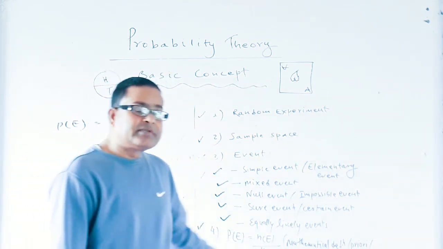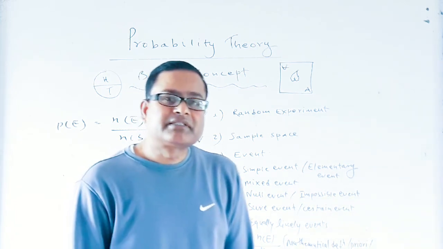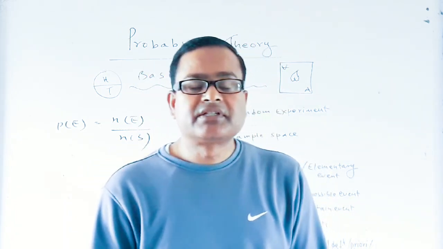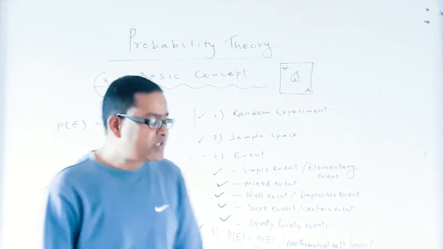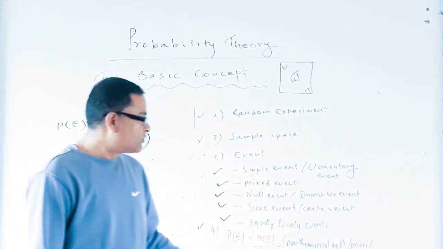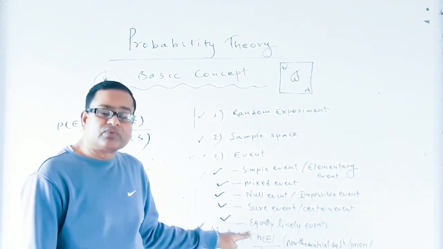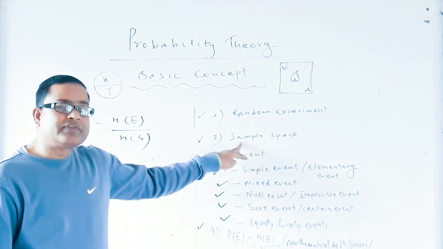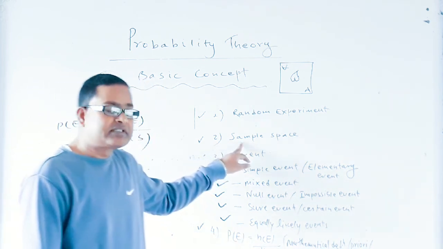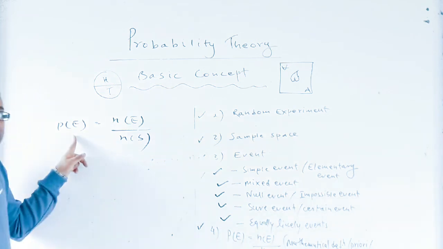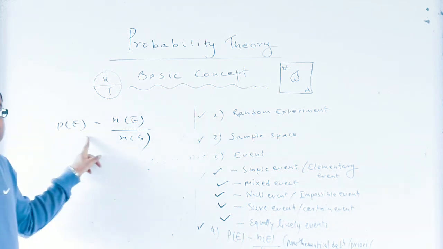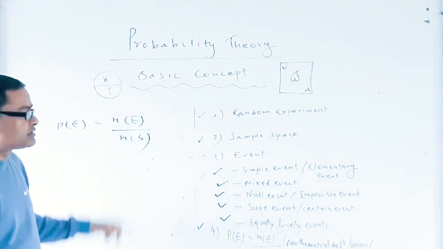And probability: the mathematical definition of probability is the ratio of the number of elements of the event to the number of elements of the sample space, which can be used only when the events are equally likely events, the number of elements in the sample space is finite, and the value of probability is a rational number.